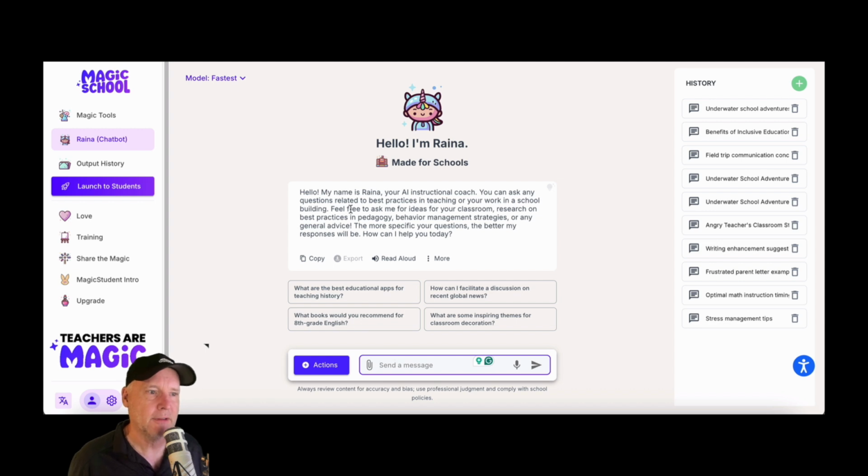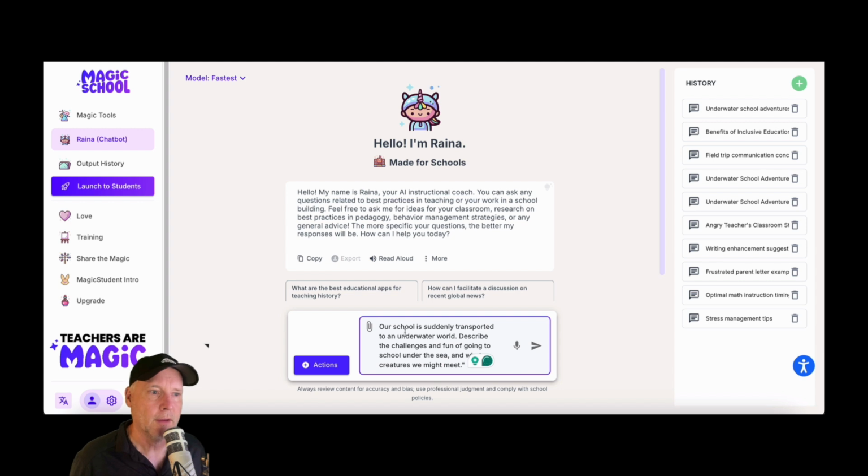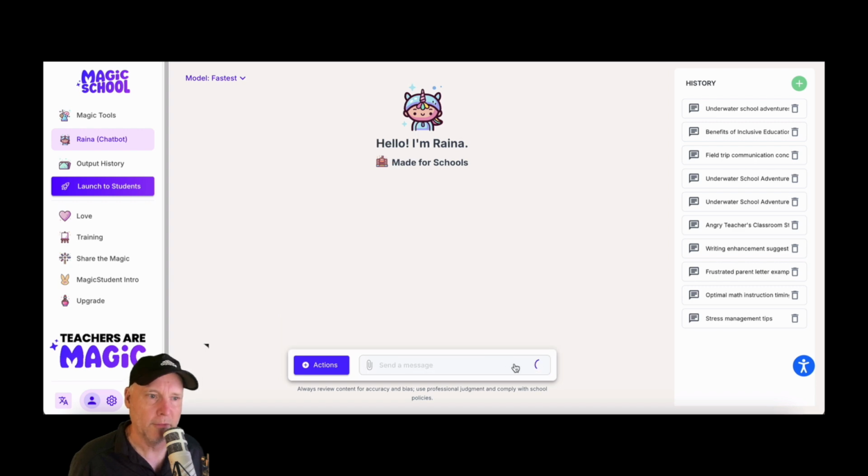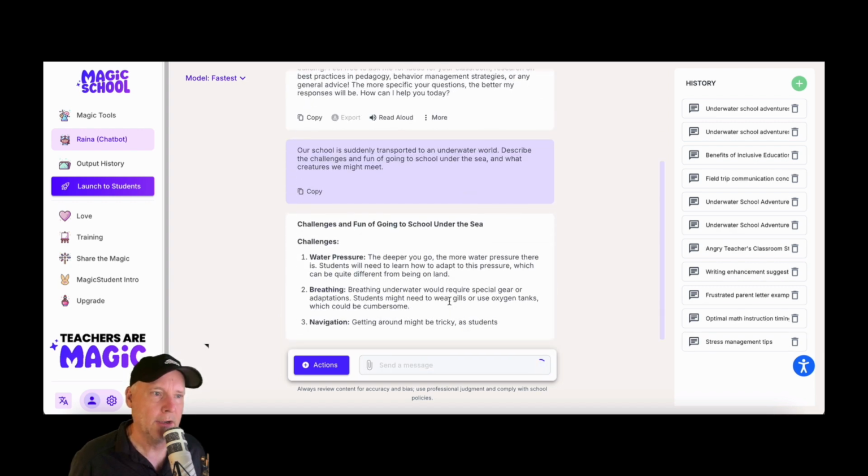So let's paste, actually what I want is a story. And I want that story to be about our school being transported to an underwater world. I want to describe the challenges and fun of going to school under the sea and what creatures we might meet. So I'll get rid of that extra quote there, which, by the way, I didn't even have to do. And I'll hit go. I could have just used my voice if I wanted. And here it is. It kicks it out.